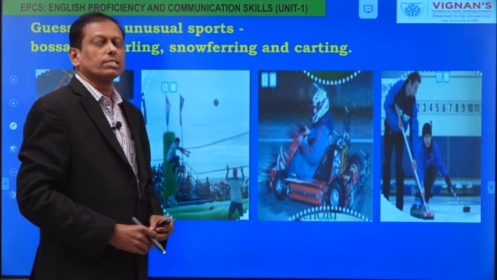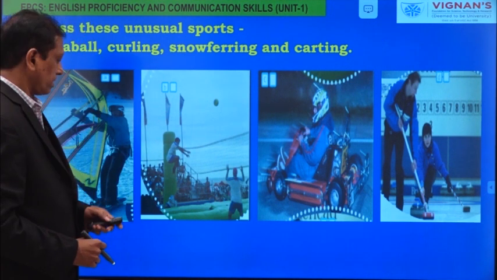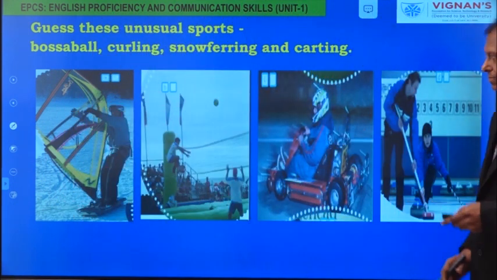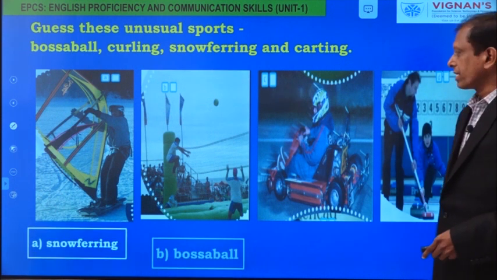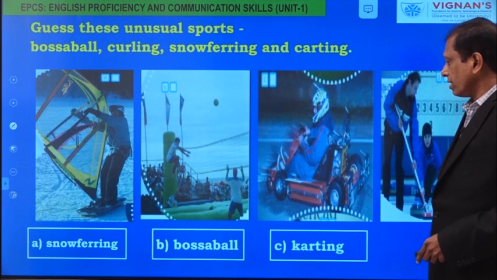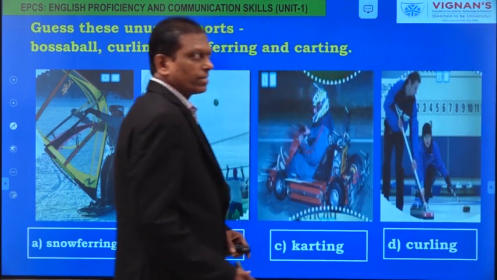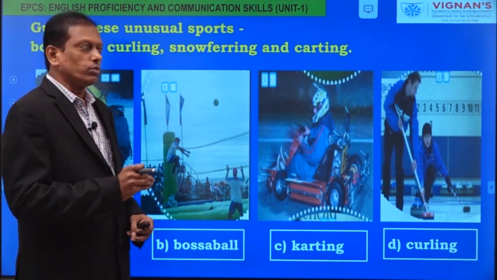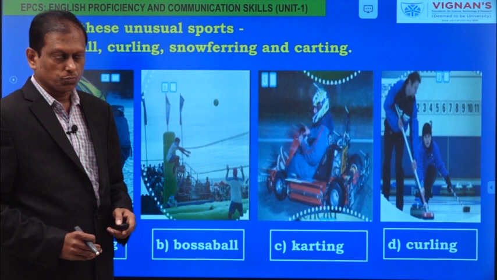I'll give you 10 seconds time to mark your name for each picture. Now check. Look at what is the first one. It is snowfaring, and the second one is baseball, and the third one karting, and the fourth one is curling. Now it is a task for you. Please browse your internet and see what are these 4 types of sport and how do we play this sport.